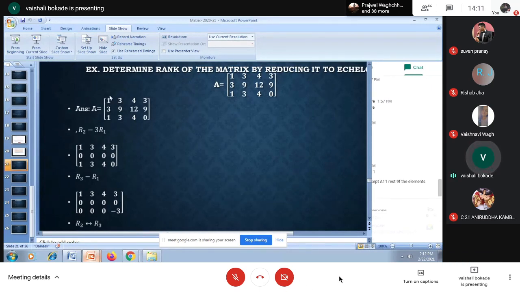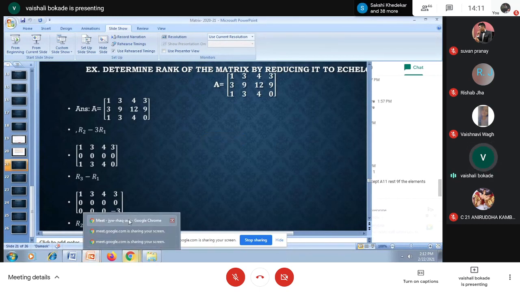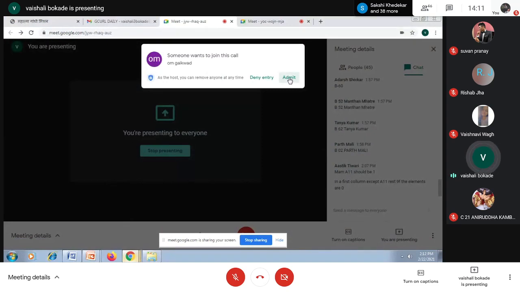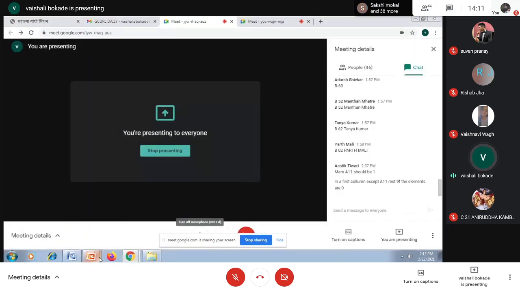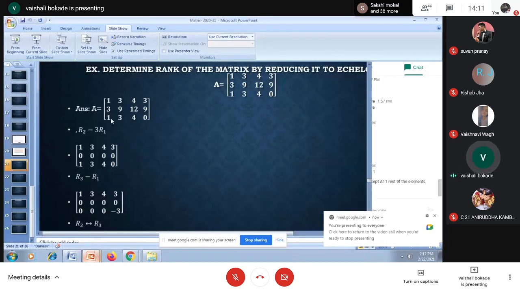Whenever I'm not having the element at 1 the place to be 1, at that time I have to use row transformation, and then after having row transformation I will go for converting the element at 1 the place to be 1. Now observe that I am just observing these rows in such a manner to find whether one of the rows is a multiple of another.